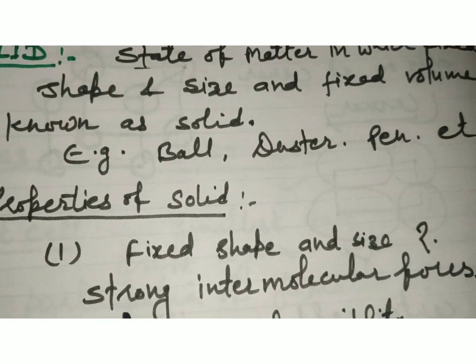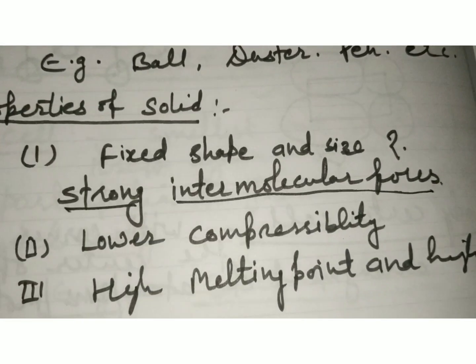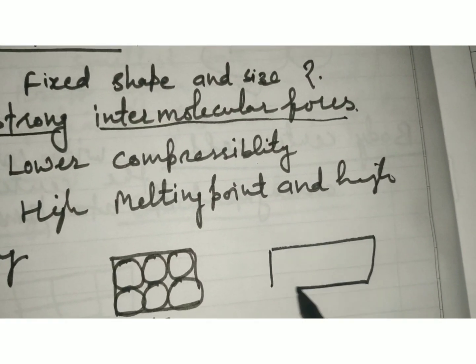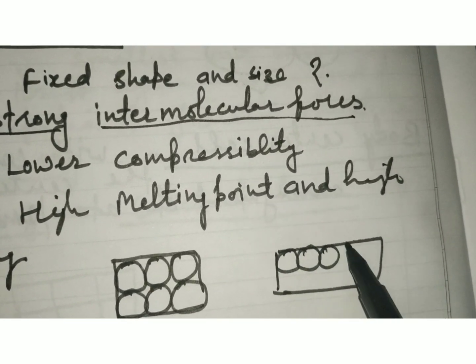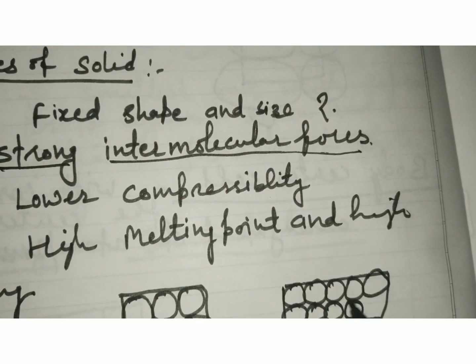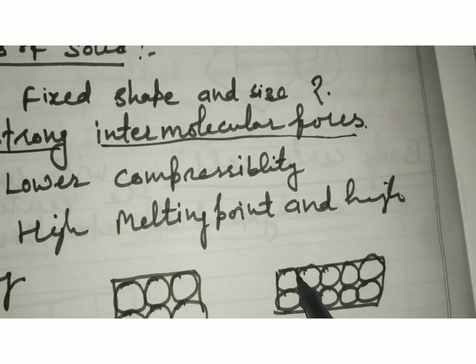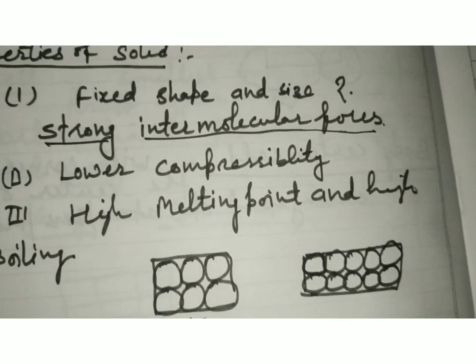Why? Because of strong intermolecular force between them. Due to strong intermolecular force, molecules are closely packed one to other, and the intermolecular space or interionic space is not available between solid molecules.